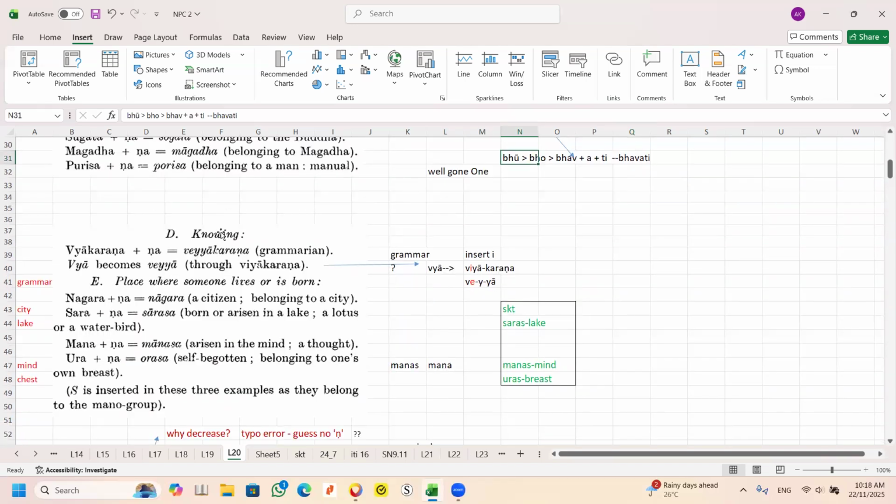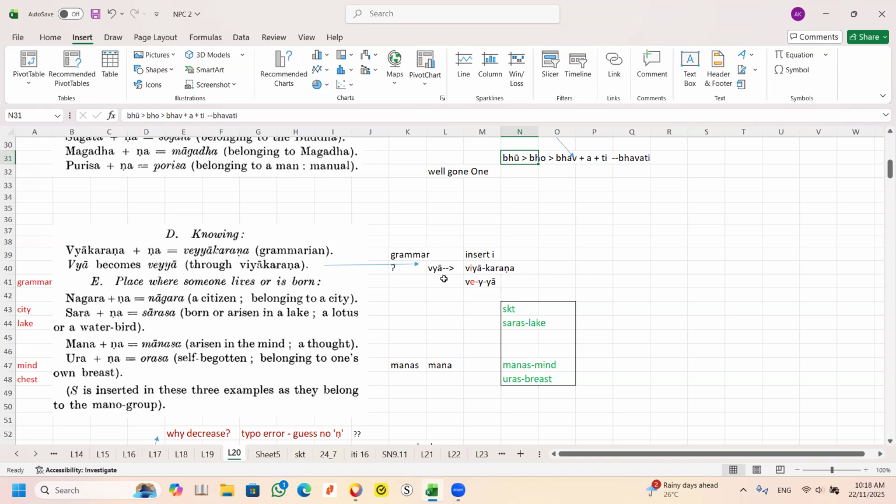This one, can you see this one? Number D is knowing, vyakarana plus R. So there is a strengthening. You remember that I said that this one is a bit difficult. This one is a bit difficult because if you look at this one, basically it is this one. Can you see? Vyakarana. This one is like that.